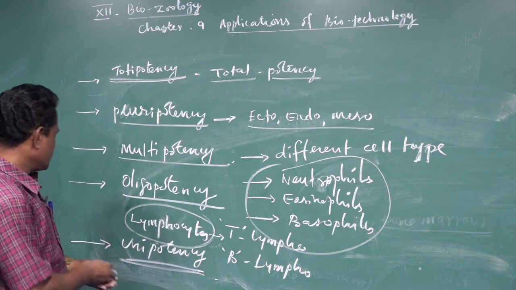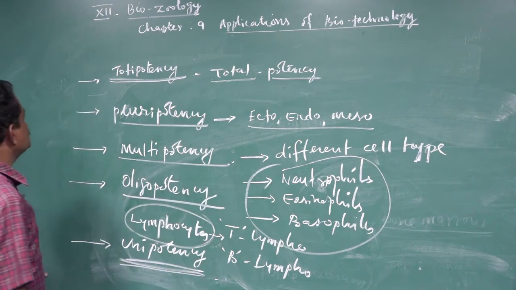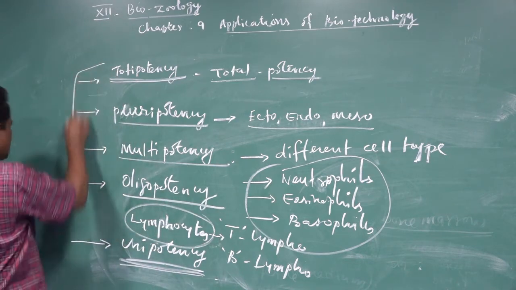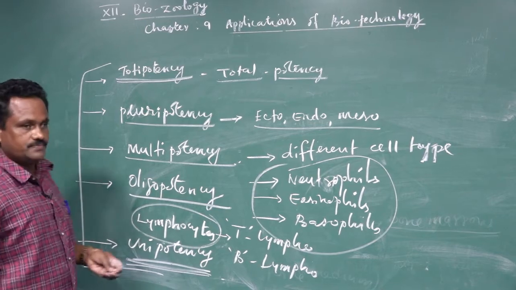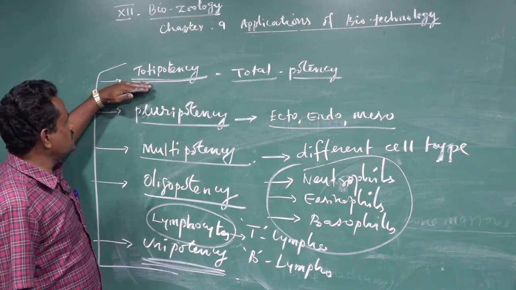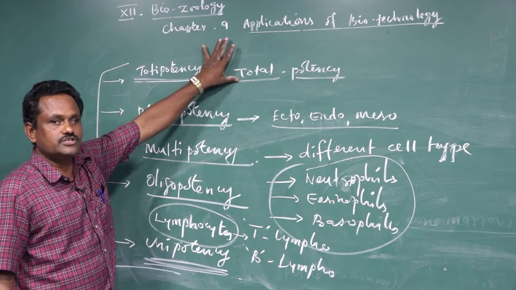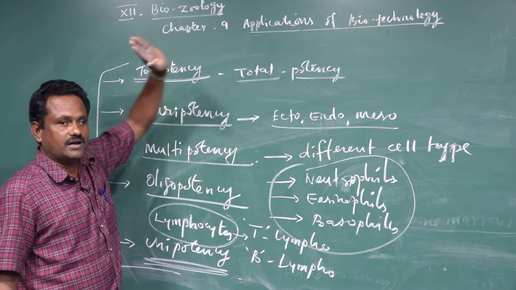So based on how many types of cells or tissues are produced, stem cells are classified into 5 different types. One is called totipotency stem cells. They have the capacity to produce all types of tissues and organs, so complete organisms can be developed.